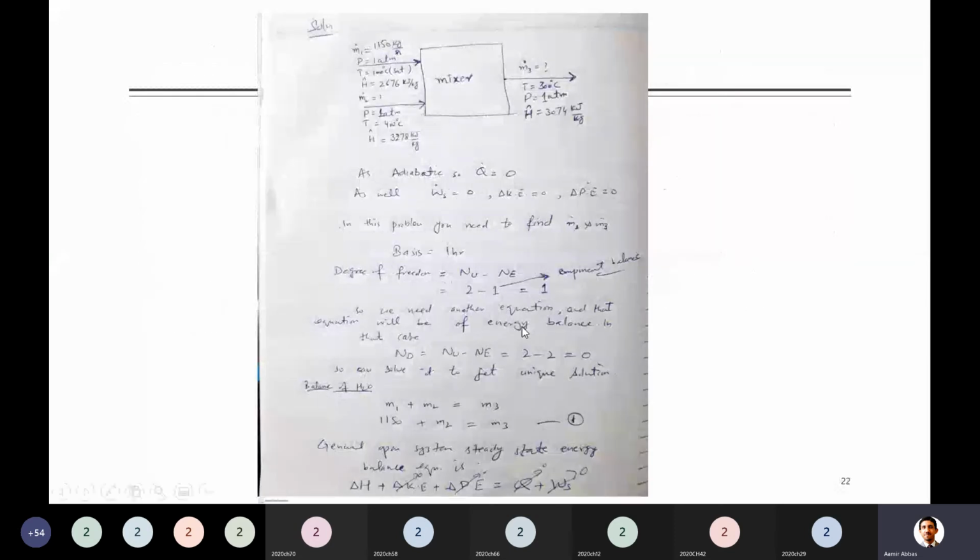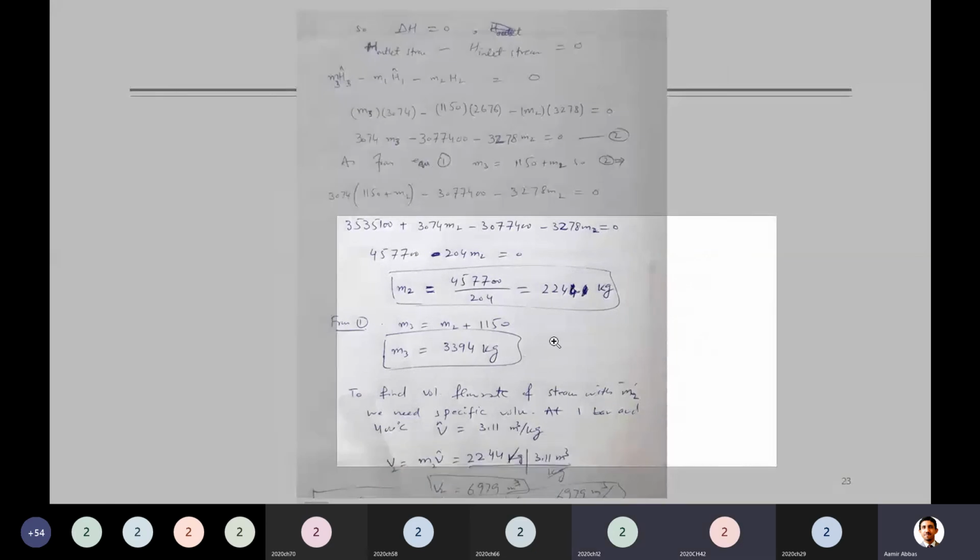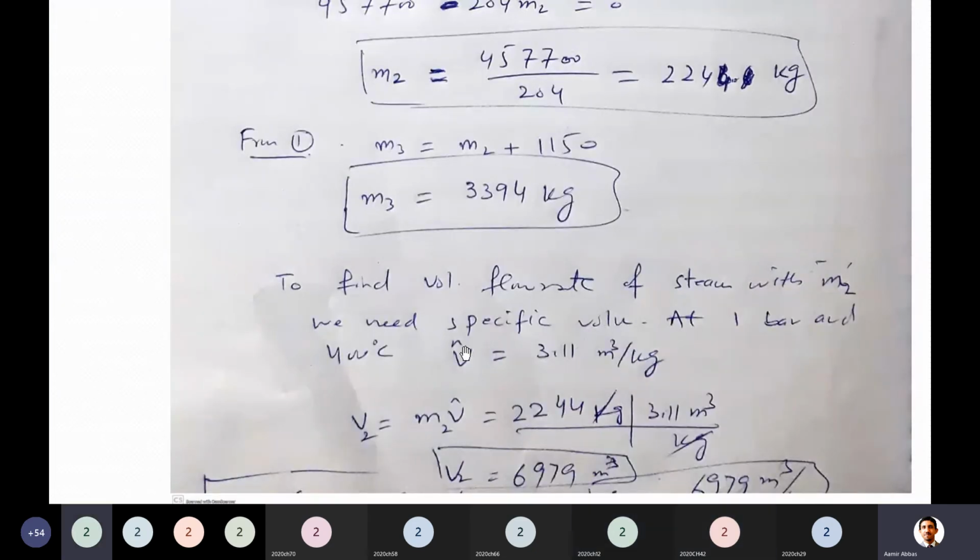So what to do now? Can I convert that mass into the volumetric flow rate? Yes, guys, you can do it. What will you need? Density. Just simply density, and in the table you just saw there are specific volume values. So if we know the specific volume of that stream which is available at 1 bar and 400 degrees C, and I think it is superheated steam, then specific volume is given here. For example, it is 3.11 cubic meter per kg. I have just seen it from the table, so you can use it here. Then mass multiplied by this specific volume, which is just the reciprocal of density, will give you the answer.